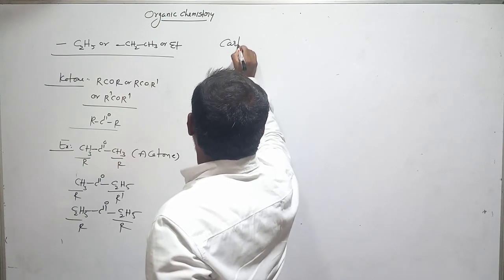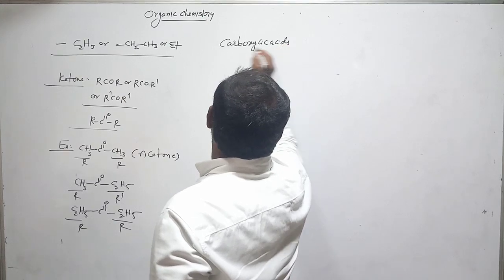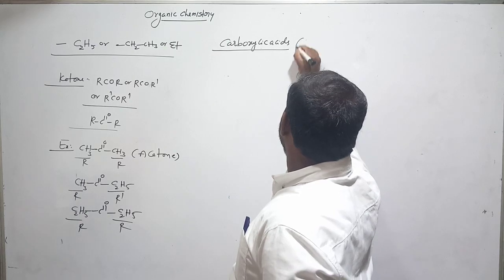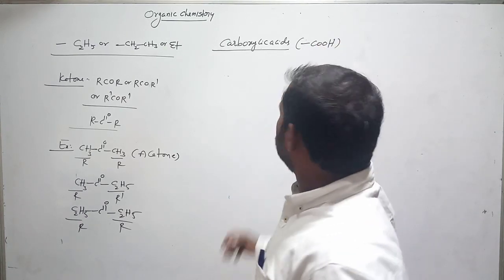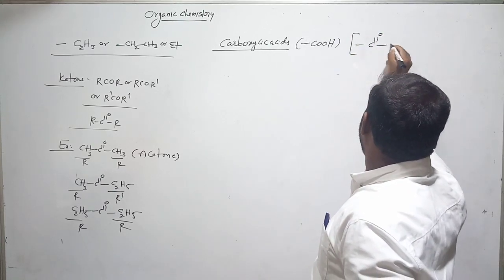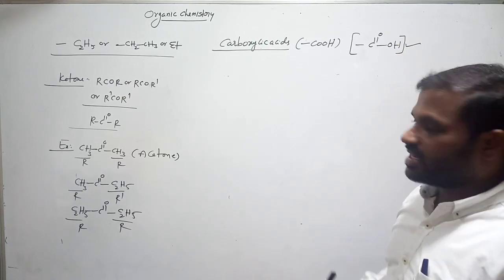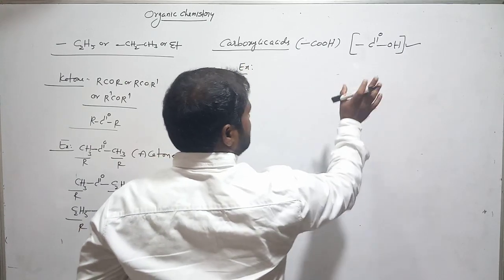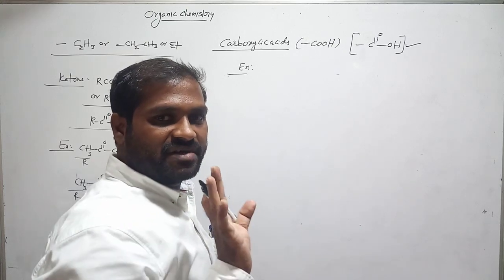Next functional group: carboxylic acids. Carboxylic acid means the compound which consists of the COOH group is called a carboxylic acid. The structure of this can also be written as C double bond OH. This is called the carboxylic functional group. Let's see some examples. Just remember the functional group of carboxylic acid. Later I will explain one by one.